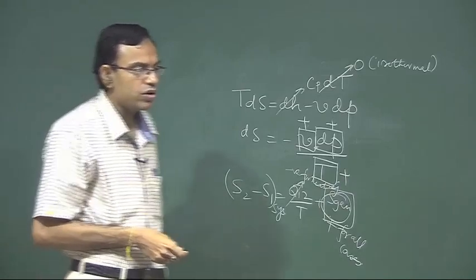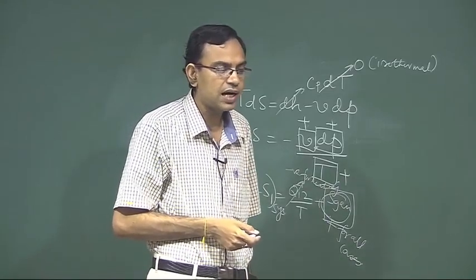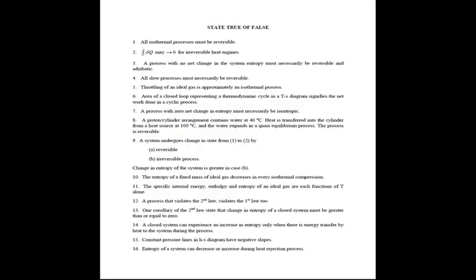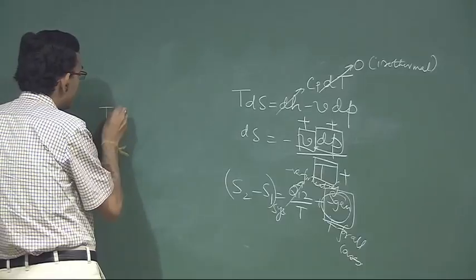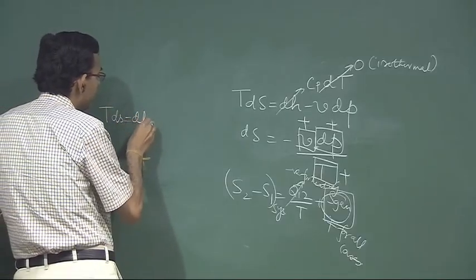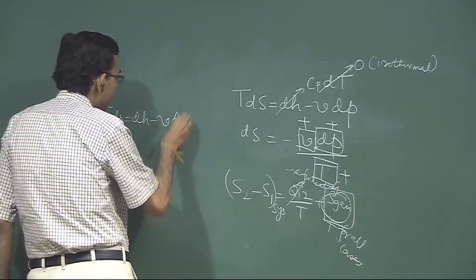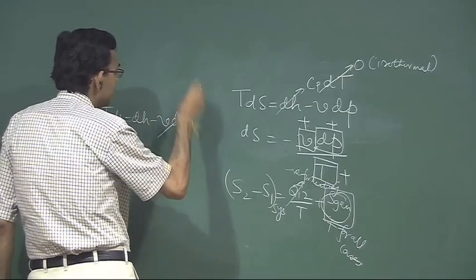So, the question is, constant pressure lines in the HS diagram have negative slopes. Let us write this: TdS is equal to dH minus VdP. Constant pressure line means dP is 0.